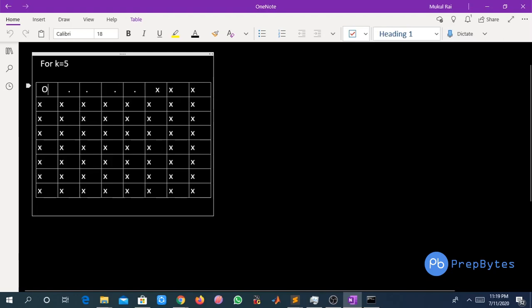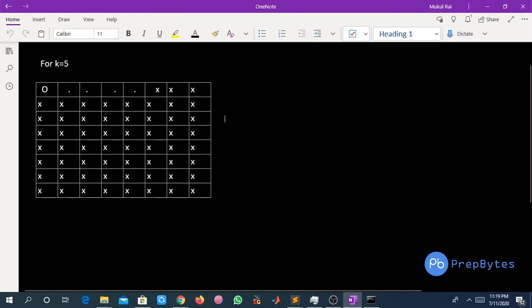From 1 comma 1 Saif can go to 1 comma 2, from 1 comma 2 Saif can go to 1 comma 3, from 1 comma 3 Saif can go to 1 comma 4, and from 1 comma 4 Saif can go to 1 comma 5. So all these 5 cells Saif can go. And all the other cells, that is 64 minus 5, that is 59 cells, Saif can't go, because if he tries to go from here to here, he can't, since it contains an obstacle. So following that method, this is one of the valid configurations for the king to move on.